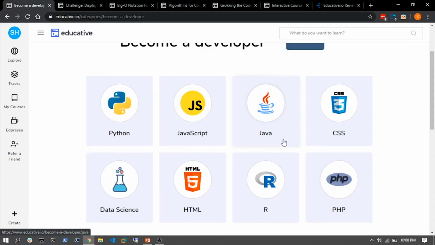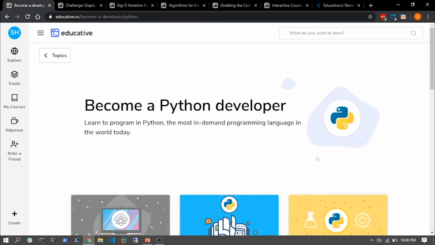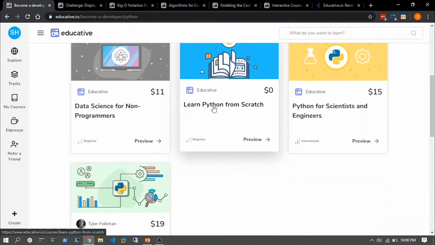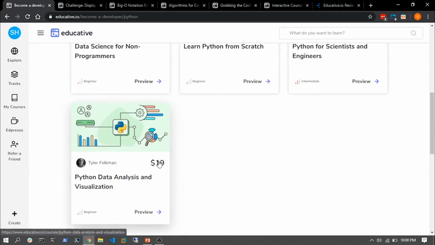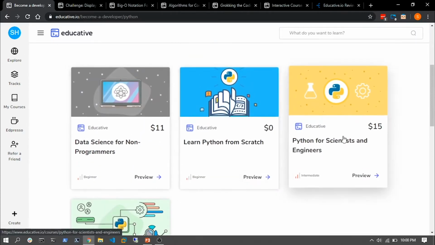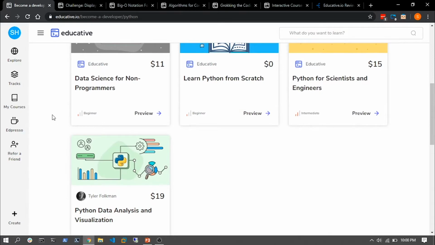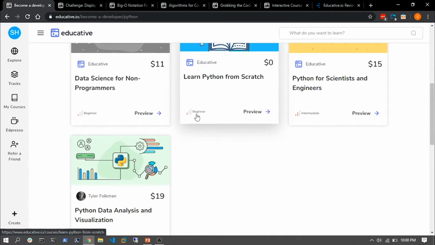But for now, let's say I select Python, which is one of the top rated programming languages right now in 2020. So if I do that, let's see where we are led to. All right, so it says Become a Python Developer. Now, if I just scroll down below, I can see that there are a few courses here which are recommended to me. So I can take a look at these 4 courses on Python, and I see some of them are free at $0, some of them are paid for $11, $15, and $19. All right, and now if I take a look at this bottom section in the bottom left, you can see there's a difficulty level mentioned.